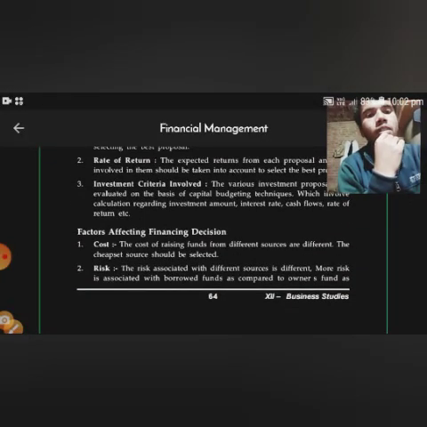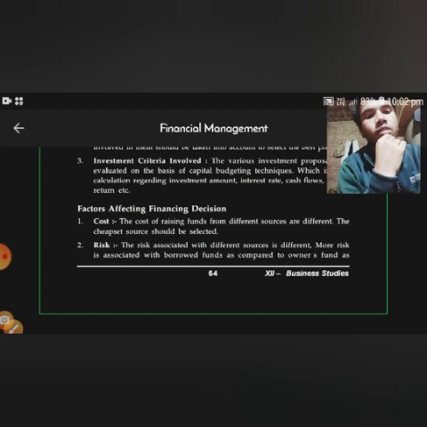Now, what are the factors affecting financial decision? First is cost, a very important point of view. The cost of raising funds from different sources is different. The cheapest source should be selected so that minimum risk is involved.